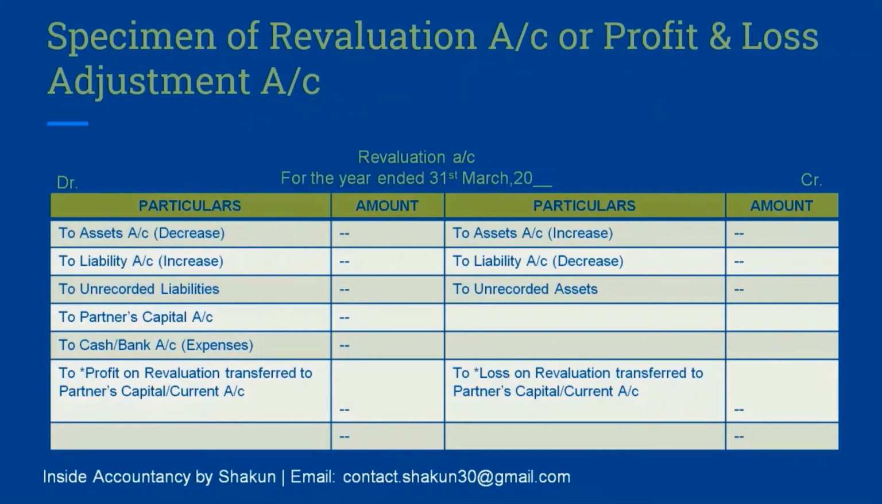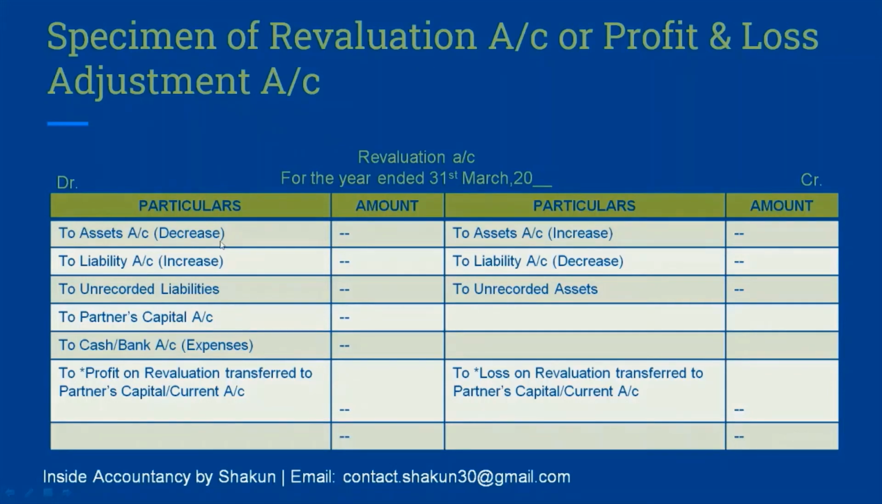Moving on, let's have a look at the specimen of the revaluation account, or we can also call it the profit and loss adjustment account. If you remember the journal entries that we passed, your entry for increase in asset was asset account Dr. to revaluation. When posted in the revaluation account, it will be posted on the credit side, since it is an increase. Similarly, for a decrease in asset, the journal entry would be revaluation to asset. So revaluation is debited, and that's why it is posted here.